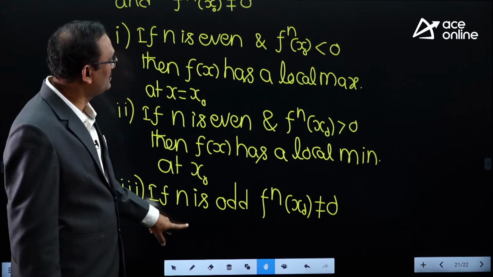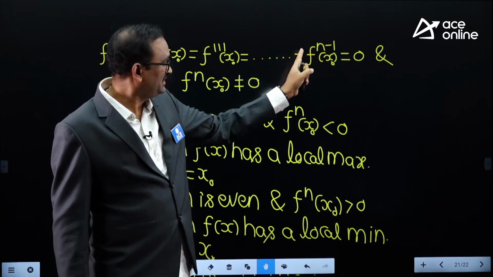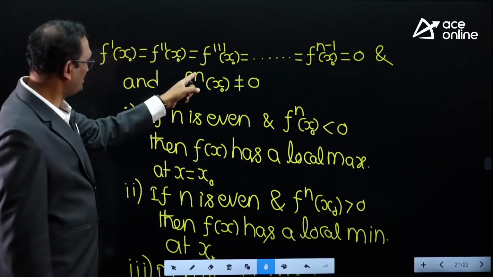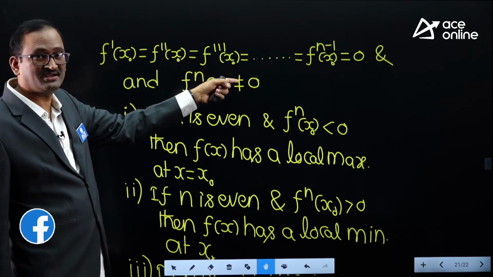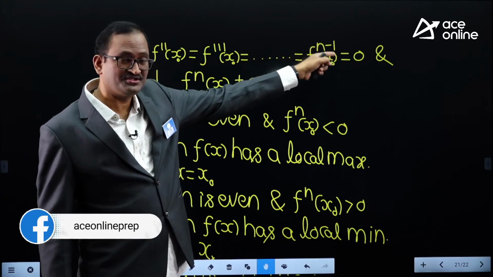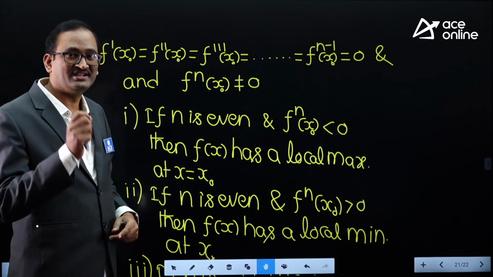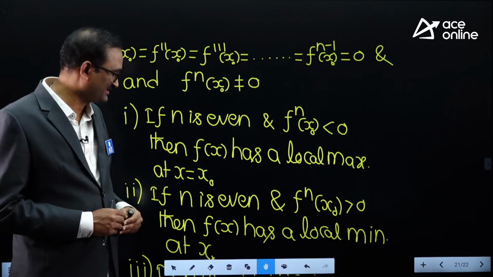If I take n equal to 3 here, then it is 3 minus 1, 2, means f double dash of x naught is 0. N value 3 here, f power 3 means f triple dash of x naught not equal to 0. The point at which f double dash of x naught is 0 and f triple dash of x naught is not equal to 0, that is called an inflection point, which we have already discussed.